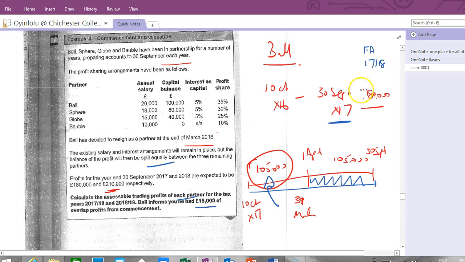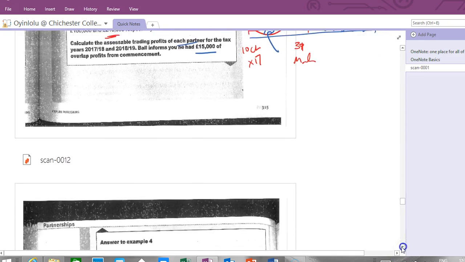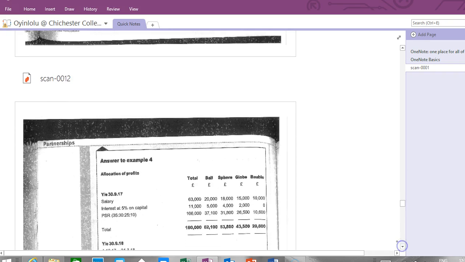So I'm just going to look here and talk about what's going on with Ball first of all, with everyone, 180,000. When we look at this 180,000, that's the first scenario here. We literally are applying their salaries as normal. That's Ball. The interest on capital, we have those two figures. Take that off the 180,000 and split the rest according to their agreed profit sharing ratio, right?